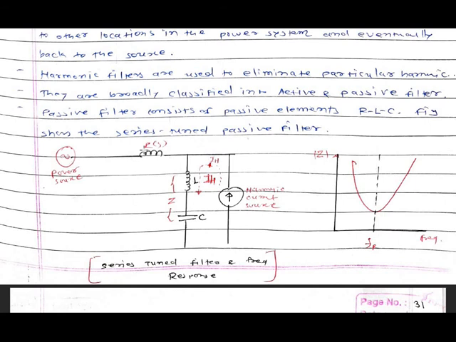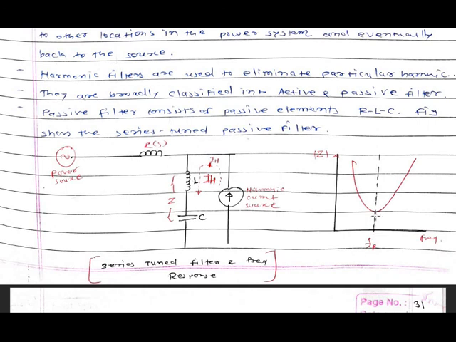So this is the figure for the series tuned filter and the frequency response for it. This is the power source, this is the source impedance, this is the L and C, and this is the harmonic current source. This L and C is nothing but a harmonic filter, and it is tuned so that all the harmonic current I_h will flow through this L and C. This is the frequency response for this particular harmonic filter, and it will operate at the resonance frequency f_r.